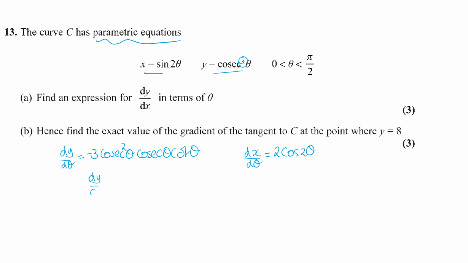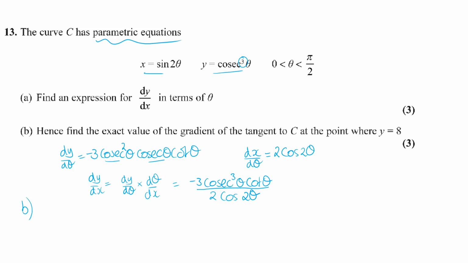Now we want dy by dx, which is going to be dy by d theta times d theta by dx. So dy by d theta is minus 3 cosec cubed theta cot theta, once you multiply the two cosecs together. Then times by d theta over dx, which is just going to be times by the upside down of 2 cos 2 theta, so that goes underneath. Now for our 3 marks, we found an expression for dy by dx, so you don't need to tidy that up, you can just leave it like that.